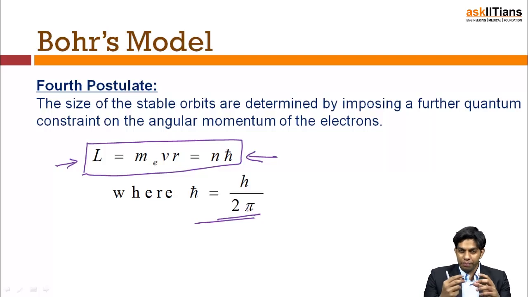So, reading all the postulates of Bohr's theory, you might have a notion that it's weird. It's like there's a clash of common sense. You think, what's happening? This is false. This can't be true. You are having these kinds of feelings. So just make sure that this is how a theory is being put forward. Accept my facts first, and then I will explain you everything you want to know about it.